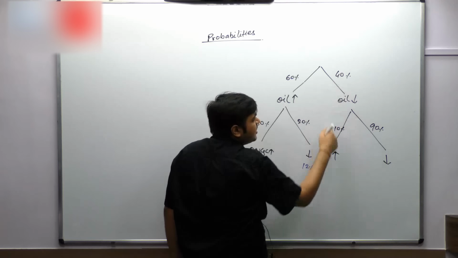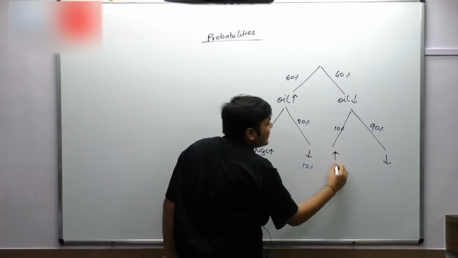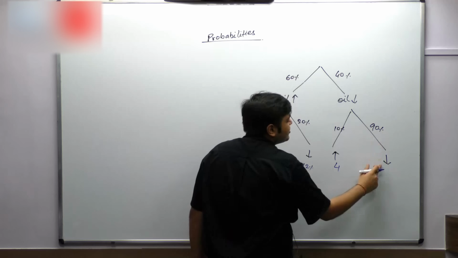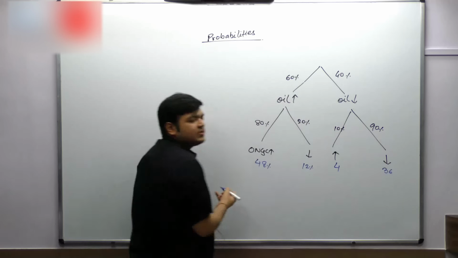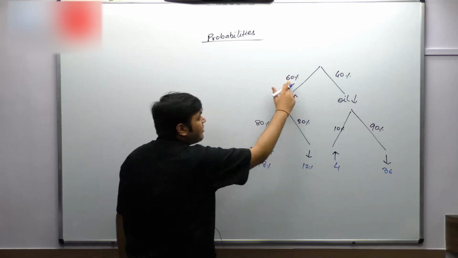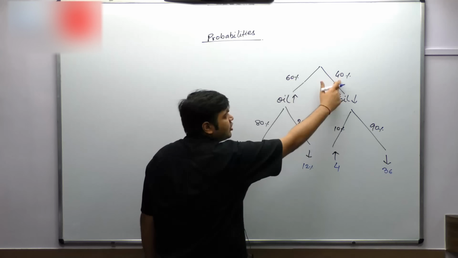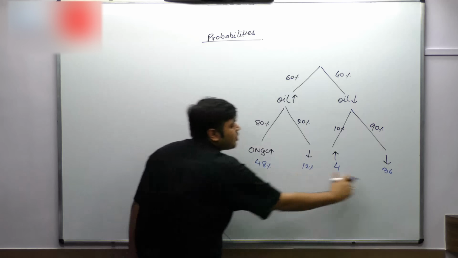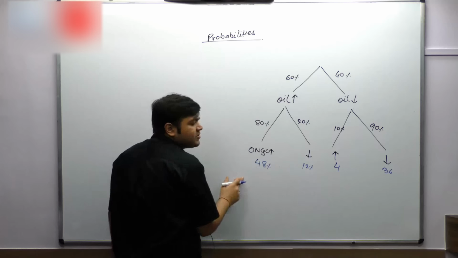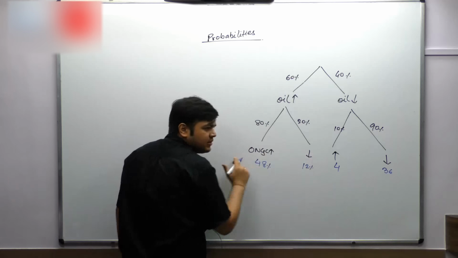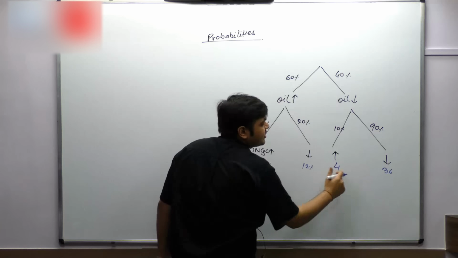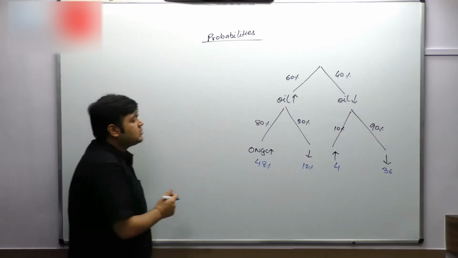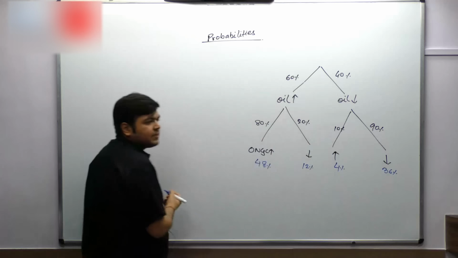Out of 40 cases, in 10% of cases ONGC's price is going up. That is only 4 cases, 10% of the 40 situations. Out of 40 situations, in 90% of them ONGC's price is going down. That is 36. Since you have divided 60 into an 80:20 ratio, 48:12, that is 60. You've divided 40 into a 10:90 ratio, so that is 40. Is everybody okay till here? Sure? So this has to be 100, and therefore I'm using these percentages.